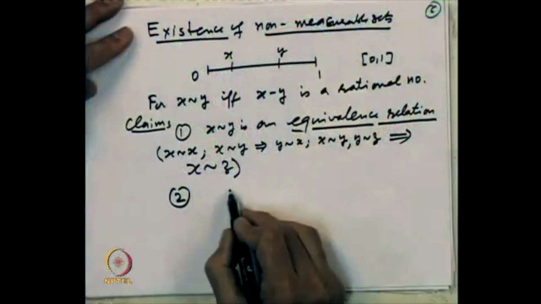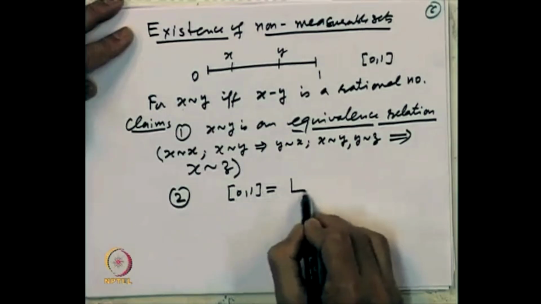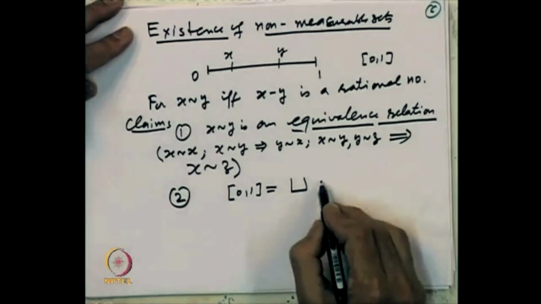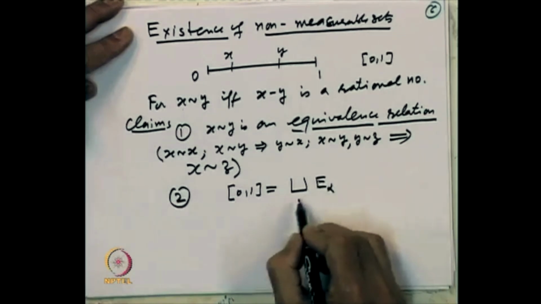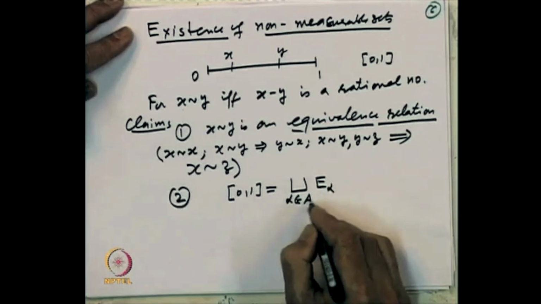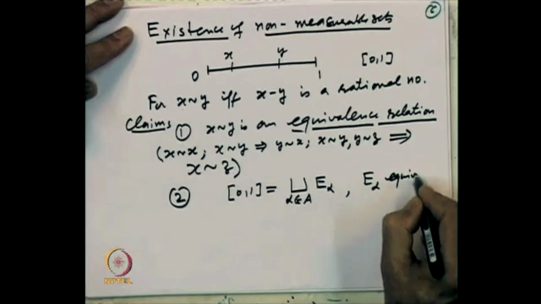So second, that implies [0,1] can be written as a disjoint union of equivalence classes. Let us write it as E alpha, alpha belonging to some indexing set, let us call it A, where E alpha is an equivalence class.